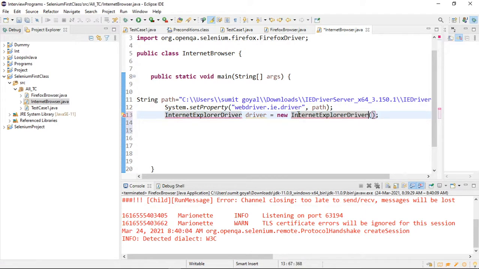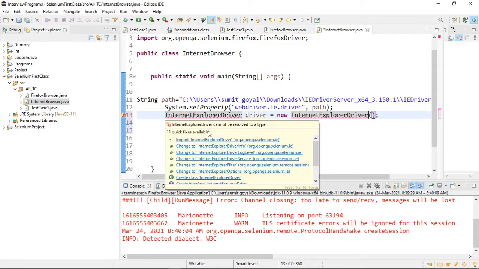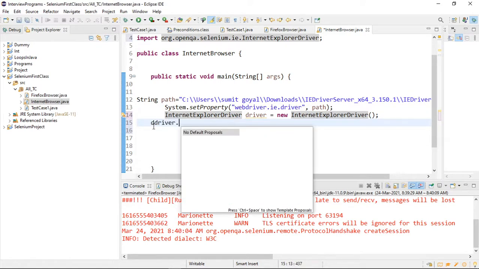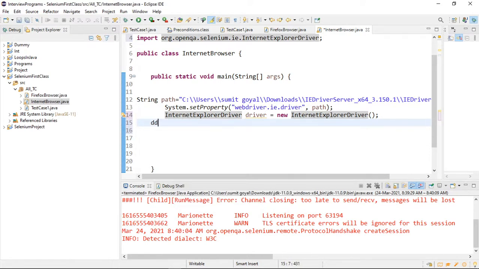You can see it is saying import the class. Now we are going to get this class. This is again a class. If I say driver dot, again methods will be same. Methods are not going to change for every browser, they will be same.